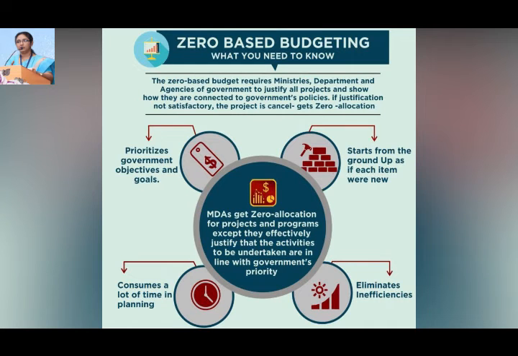So as far as zero-based budgeting, what you need to know is it prioritizes government objectives and goals, and starts from the ground level. It consumes a lot of time in planning and it eliminates the inefficiencies.